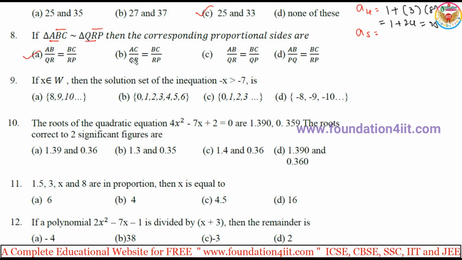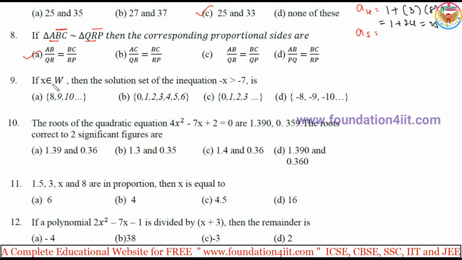It's correct. Let us check the second one. AC by QR. Okay, AC is this, by QR, but QR only, not QP. So that is not. And AB by QR equal to BC by QP. BC is the last two letters, QP is first and third, so it's not. So just observe the same positions only. D also is not.